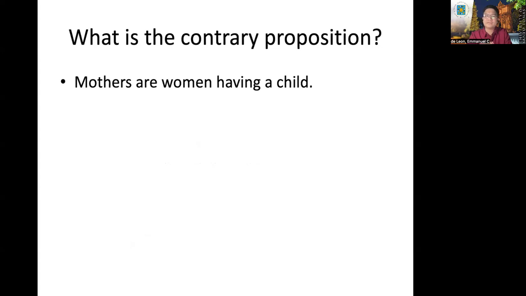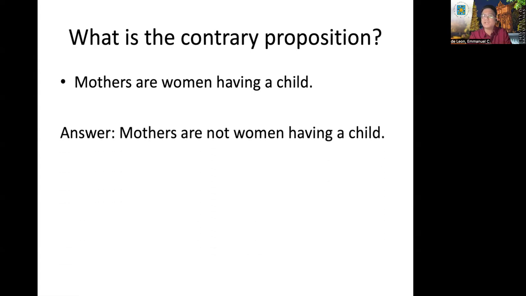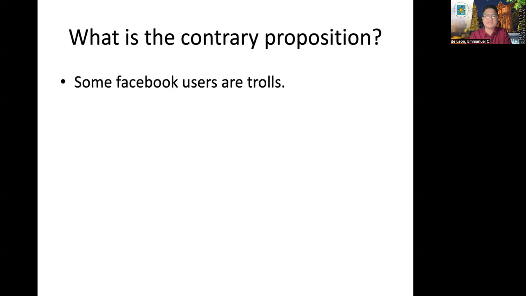Mothers are women having children. If you are asked to give the contrary proposition, this is an A proposition, eh? Okay? Because the sense of that is all mothers are women having a child. So the contrary proposition is mothers are not women having a child. E proposition. What is the contrary proposition of some Facebook users are trolls?